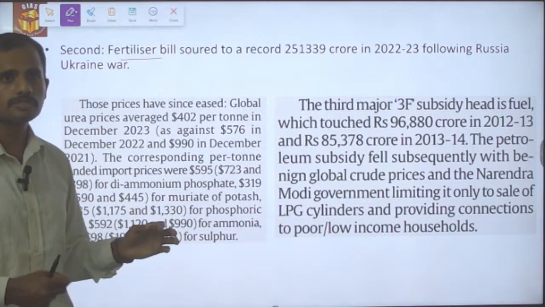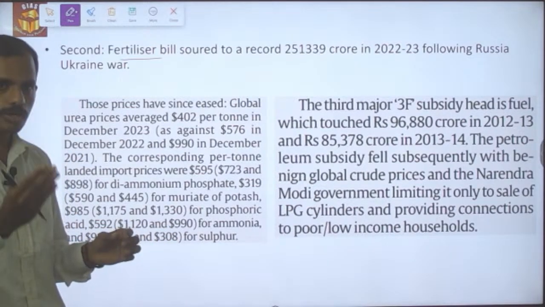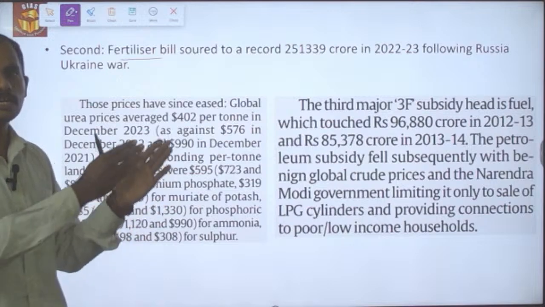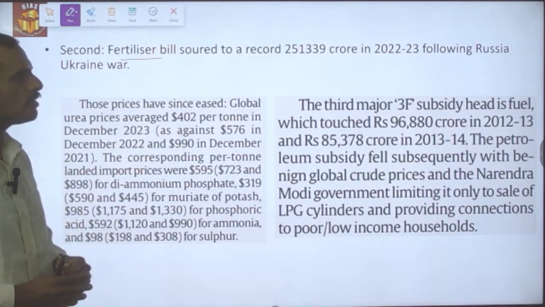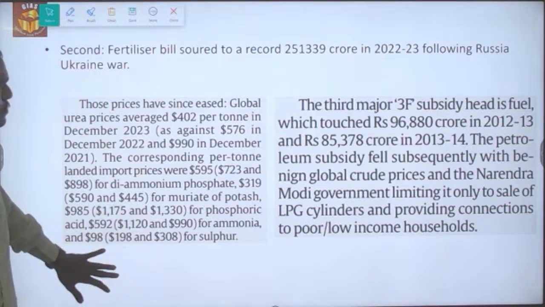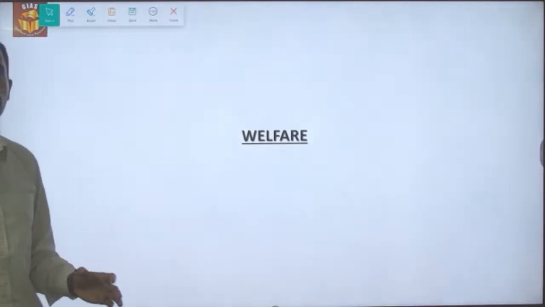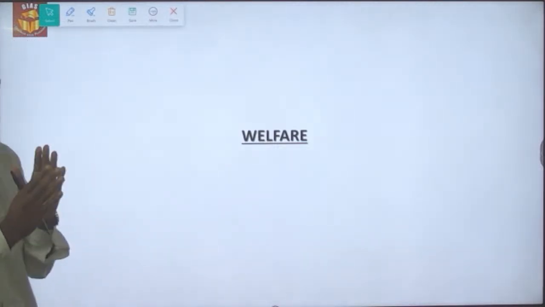After the strengthening of the supply chain, fertilizer prices at the international level have also been reduced, which in turn is adding to the declining subsidy bill of the government of India. So this is what we have with regard to agriculture and rural areas.